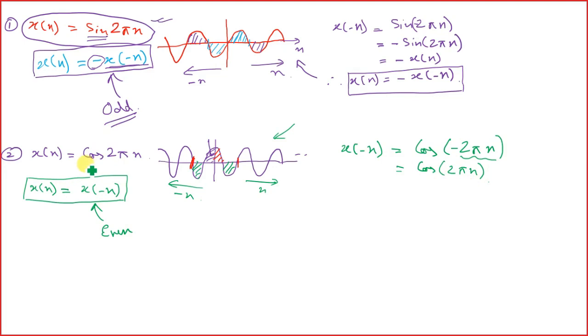If you compare this with our original equation, what do we get? We get that this is nothing but x of n. Therefore, in this case, we have x of n is equal to x of minus n. Right? And due to this reason, it is an even signal.